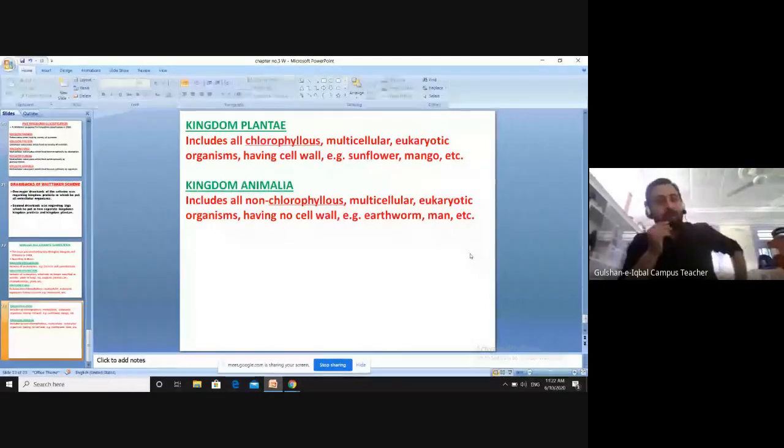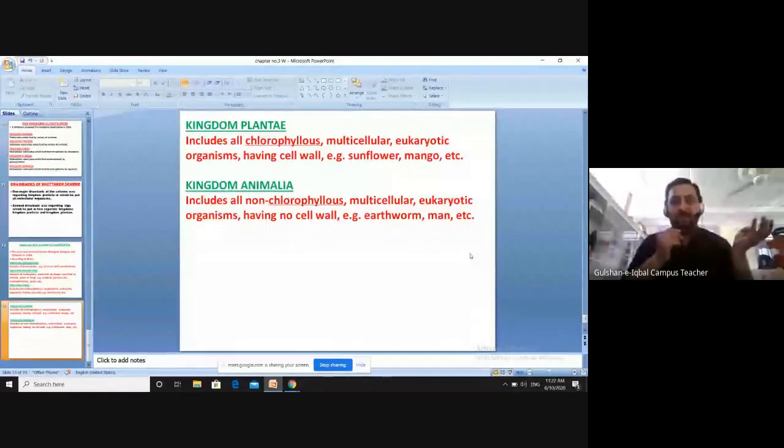Then we have the last one, that is kingdom Animalia. Kingdom Animalia contains all the non-chlorophyllous, multicellular, eukaryotic organisms, and they do not have a cell wall. So there is a difference between plant and animal, and between animal and fungus.